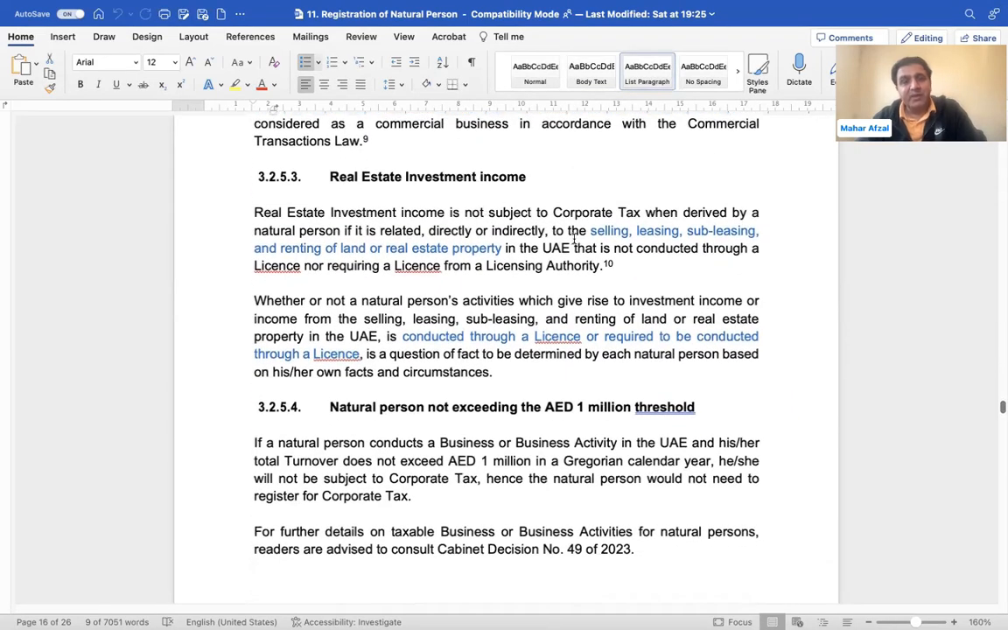Real estate investment: in the real estate investment, they have included selling, leasing, subleasing, renting of the real estate, where you are not required to have any license to do these activities. So it will fall under the real estate investment. In case you are required to have a license, then it will fall under the commercial activity. You will be subject to tax.